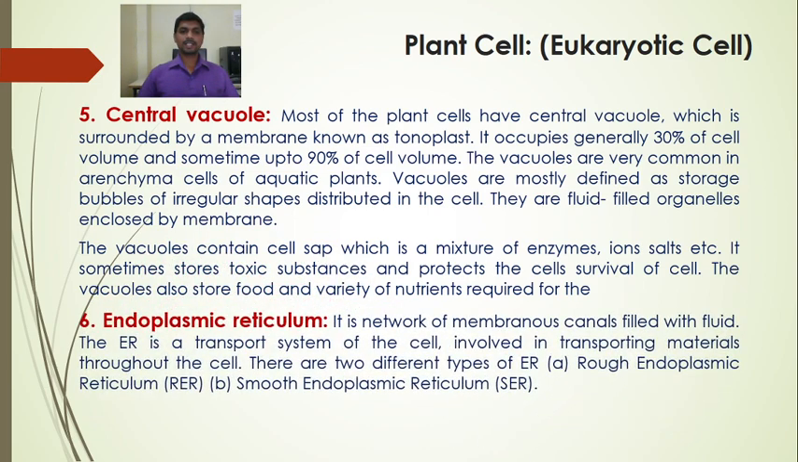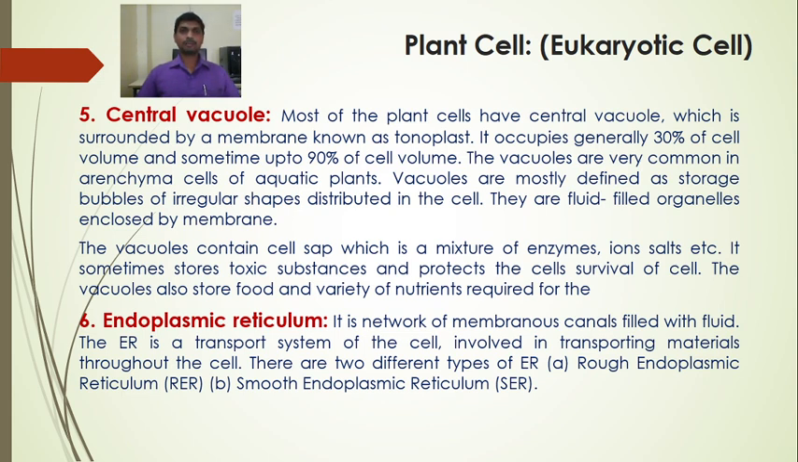Next to this is the endoplasmic reticulum. Endoplasmic reticulum is a network of membranous canals filled with fluid. Endoplasmic reticulum is a transport system of the cell involved in transporting material throughout the cell. There are two different types of endoplasmic reticulum: rough endoplasmic reticulum and smooth endoplasmic reticulum. So endoplasmic reticulum is mainly functioning for transport, forming a transport system of the cell involved in transporting material throughout the cell.